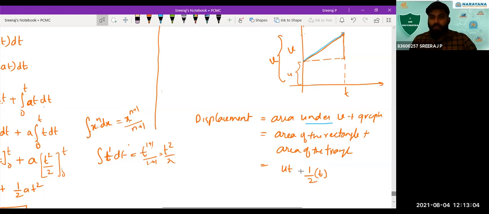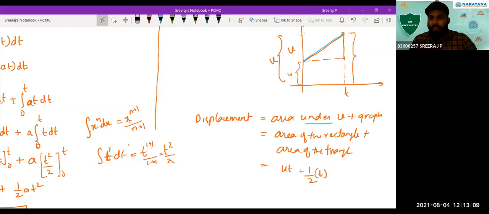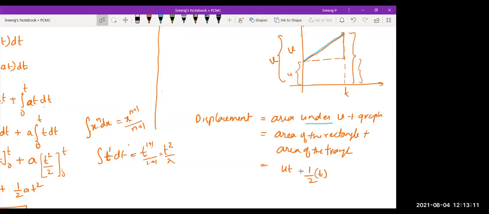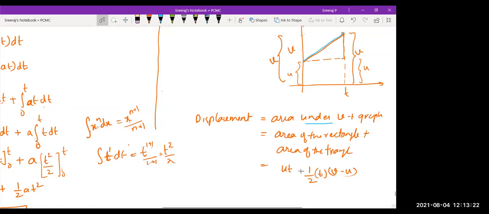How do you get it? This much is V, this is U. So this will be V minus U. So V minus U you have to substitute here. Correct? Is that clear?